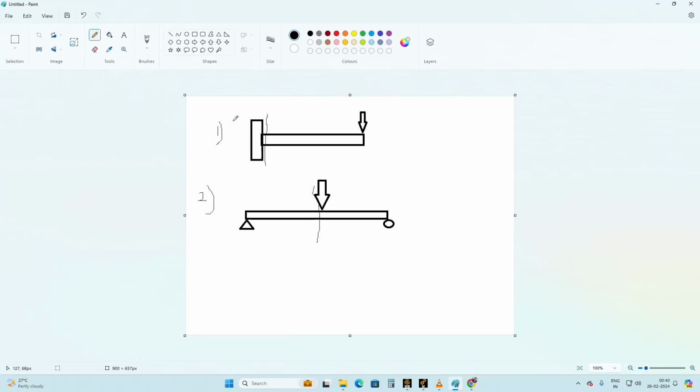In the first case the structure failed in the support region, and in the second case it failed wherever you applied the loading. So you can see the two things are different. This is a very simple problem. We know that for a cantilever beam the structure fails at the support, and for a simply supported beam the failure occurs wherever you apply the load. So for simple geometry we are able to understand.